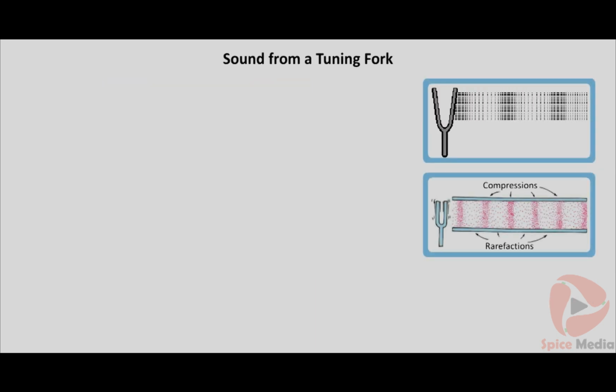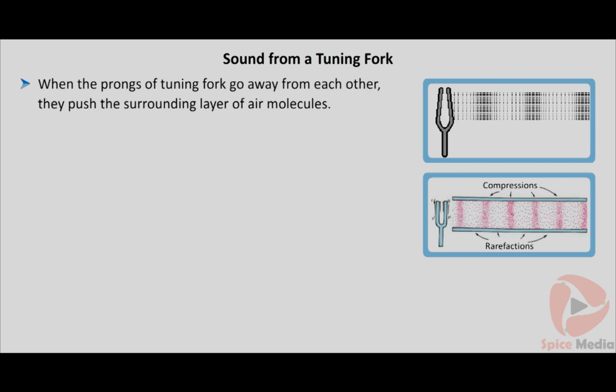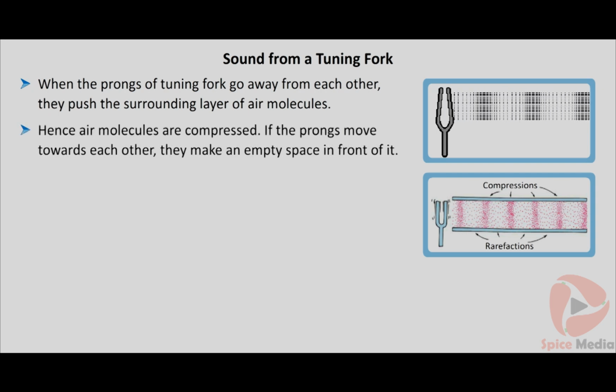Take a tuning fork. Beat it with a rubber hammer. As it starts to vibrate, the surrounding air molecules also start to vibrate. The air molecules move front and back about their mean position. When the prongs of tuning fork go away from each other, they push the surrounding layer of air molecules. Hence, air molecules are compressed.